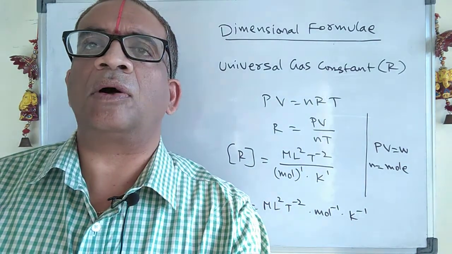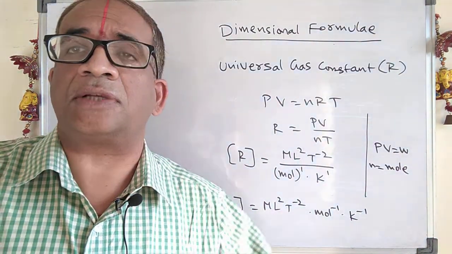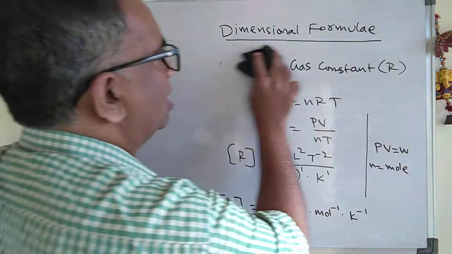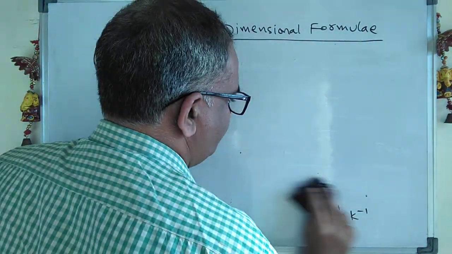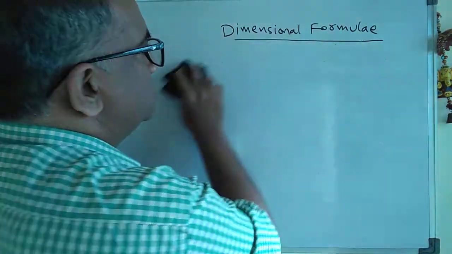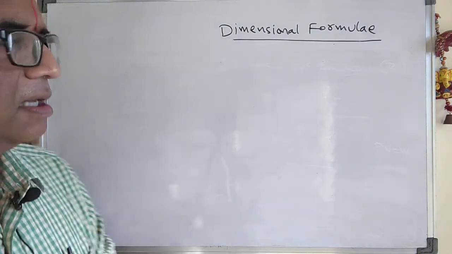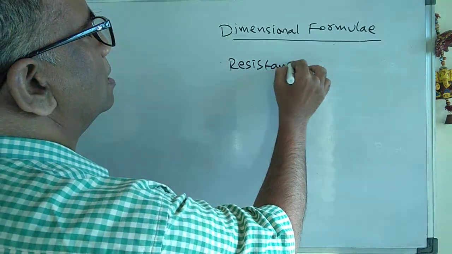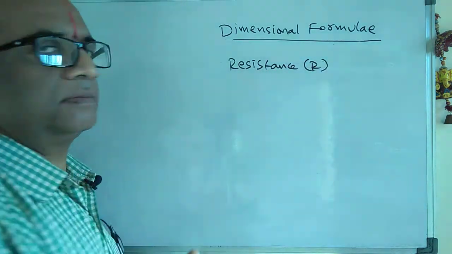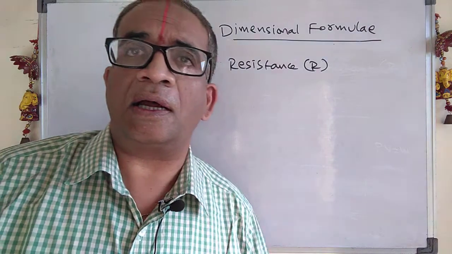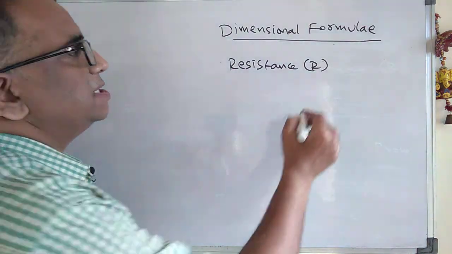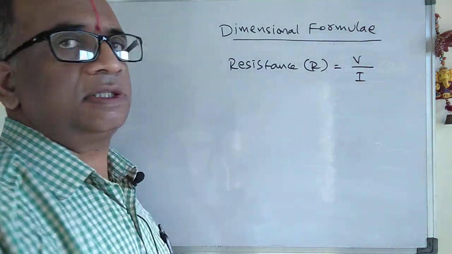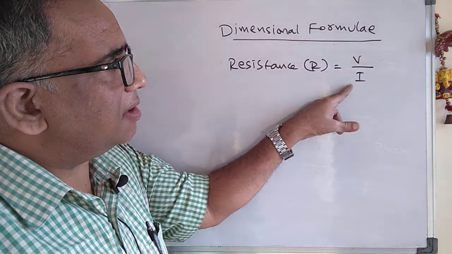Say, for example, I want to find the dimension formula of resistance. How can I find it? Let us see carefully. Resistance is R, and we can write R as V by I, where I is the current and V is the potential.